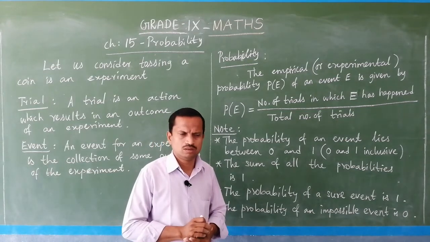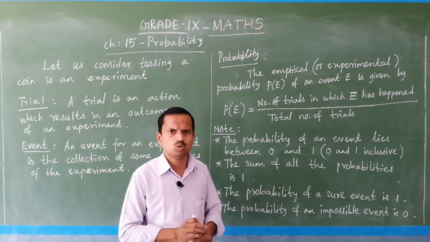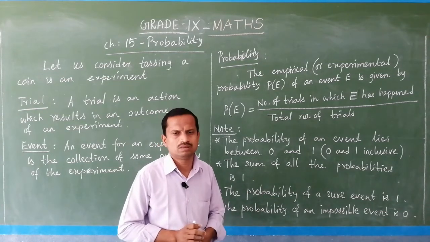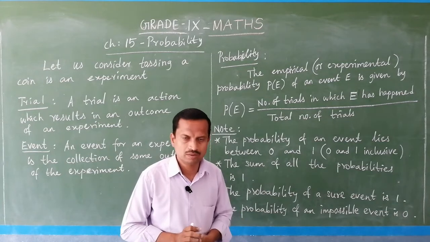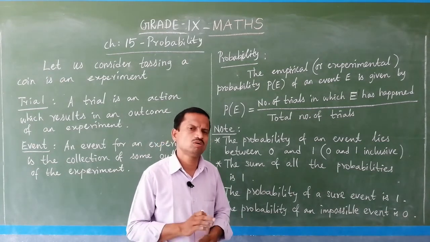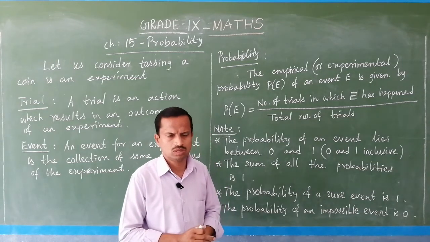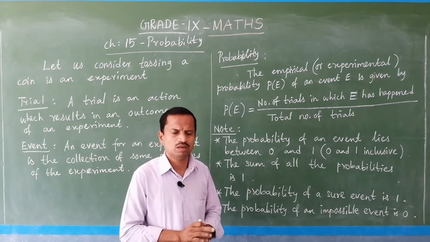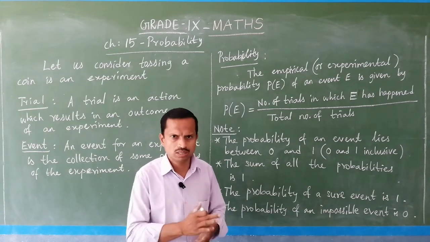That means if you consider the experiment of throwing a die, and getting a number less than 7, what are they? 1, 2, 3, 4, 5 and 6. You have to take all those numbers.